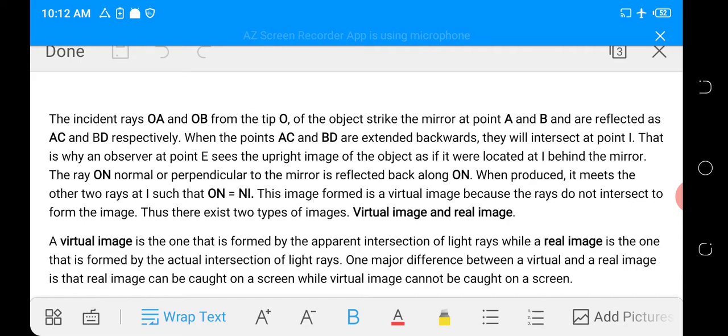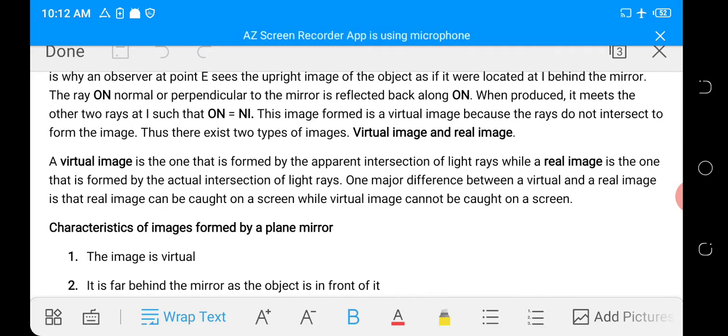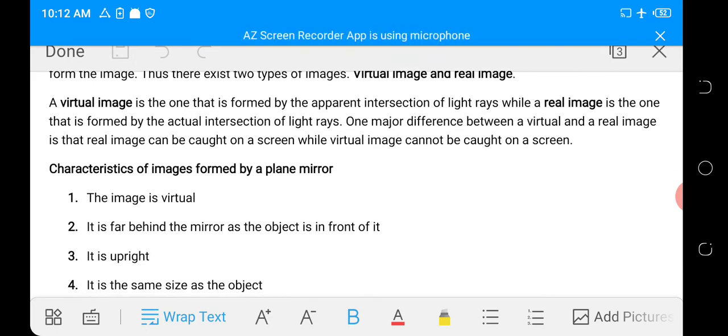Thus, there exist two types of images, virtual image and real image. Let's look at the two images one by one. A virtual image is one that is formed by the apparent intersection of light rays. That is, when the light rays do not really intersect, but they intersect when we produce them backward into the mirror, we have a virtual image.